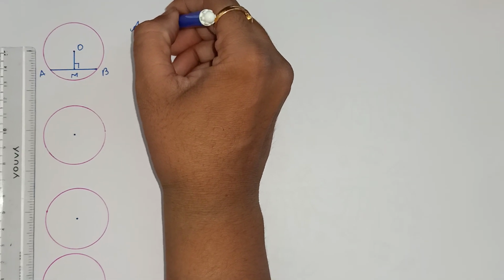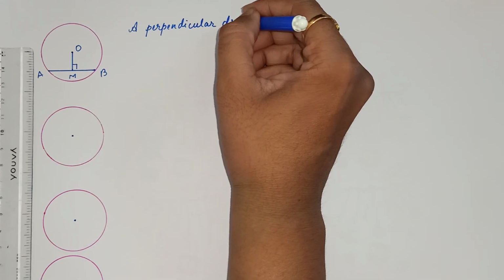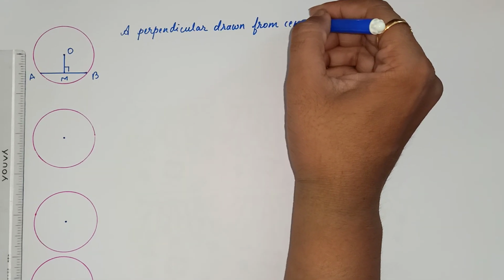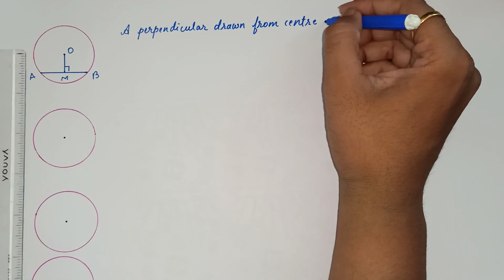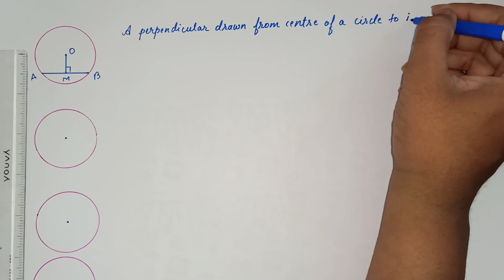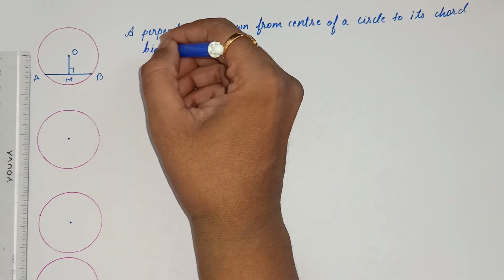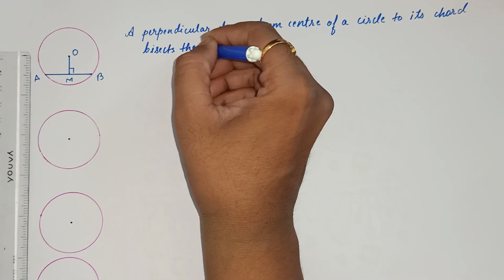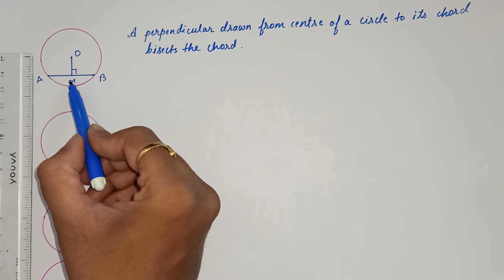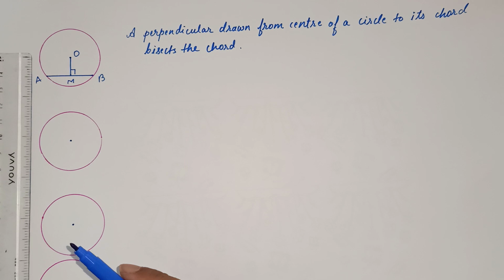A perpendicular drawn from the center of a circle to its chord bisects the chord. It means that AM is equal to MB. It has bisected the chord. Okay, let's see the second one.